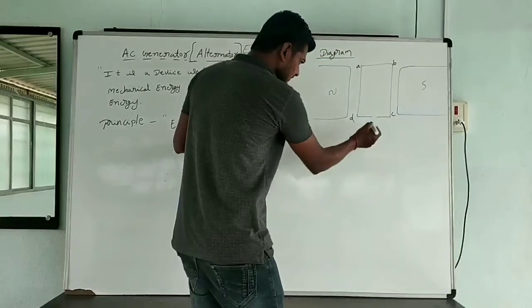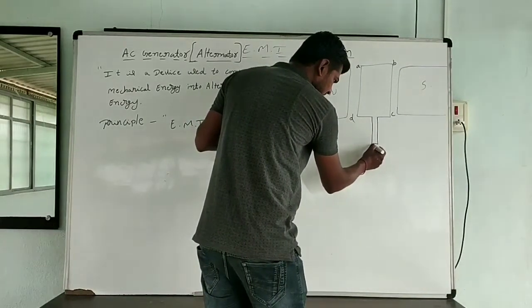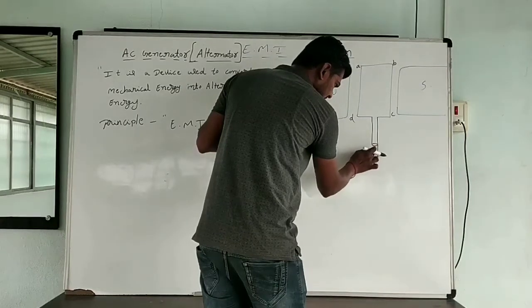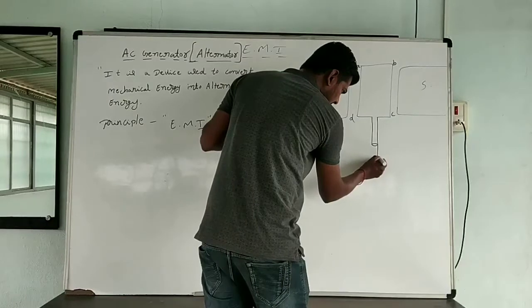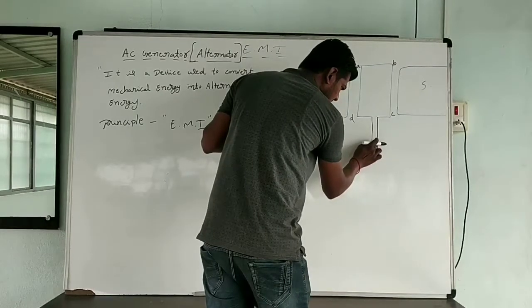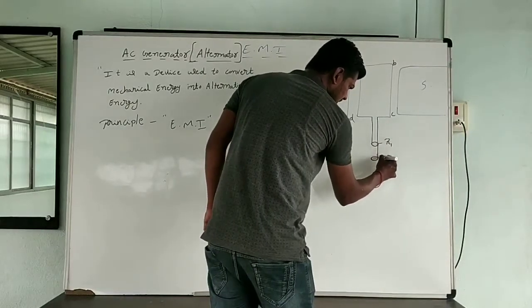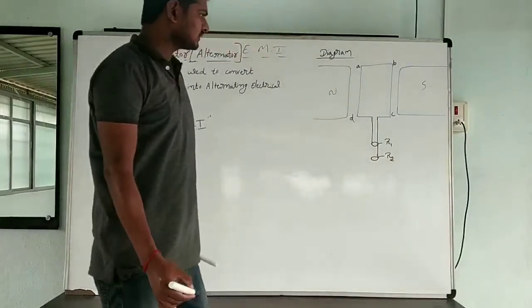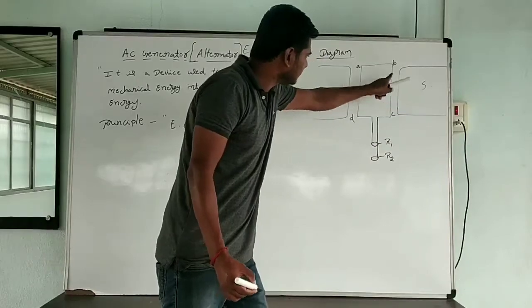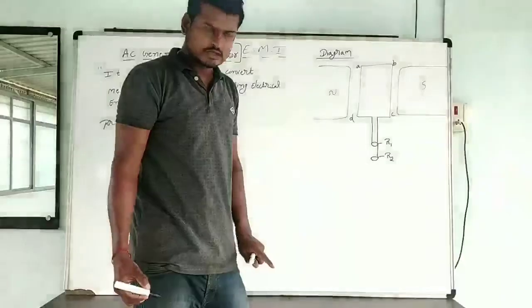This coil or armature is rotated with the help of two slip rings, R1 and R2.